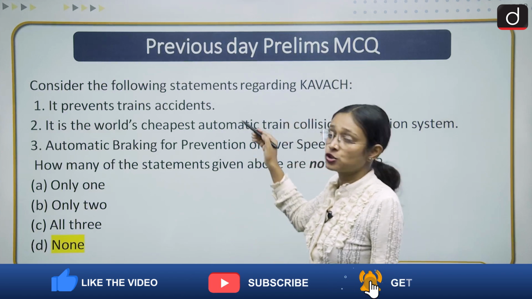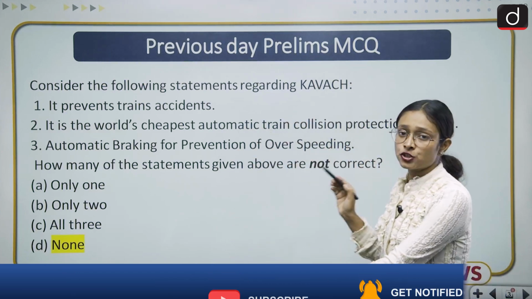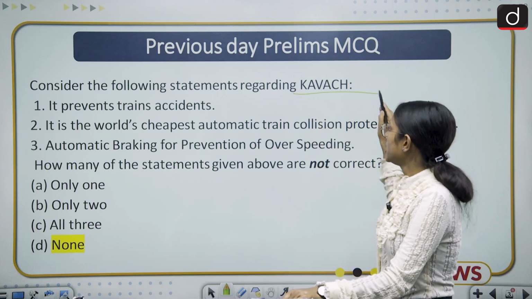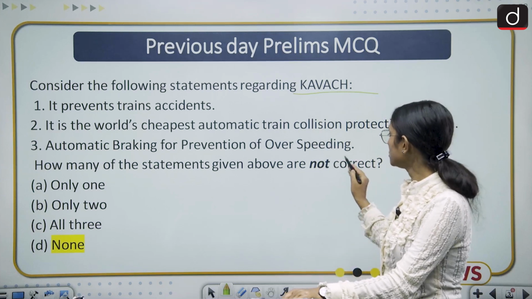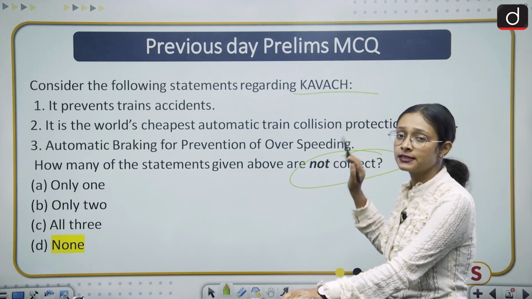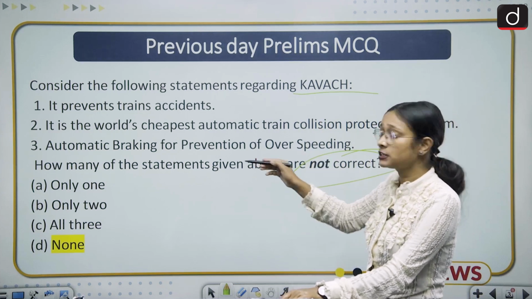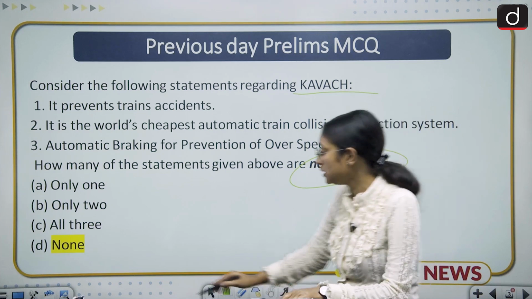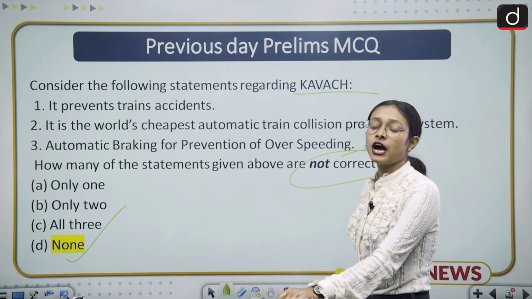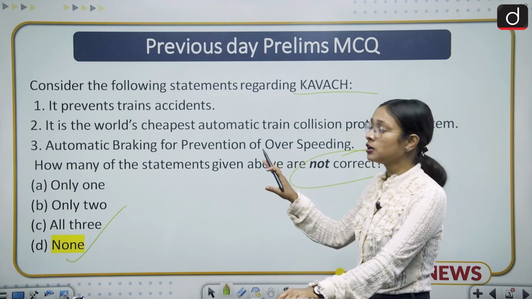So this is the question. The question I have asked is about the Kavach, and here I have asked about the not correct statement. So in this question all statements are correct, so the correct answer would be D, which is none. I hope you understood this question.